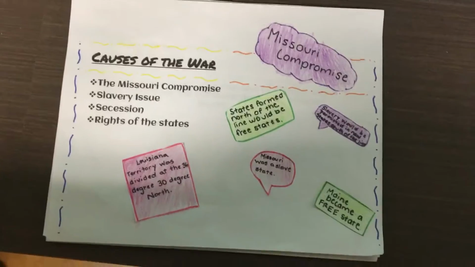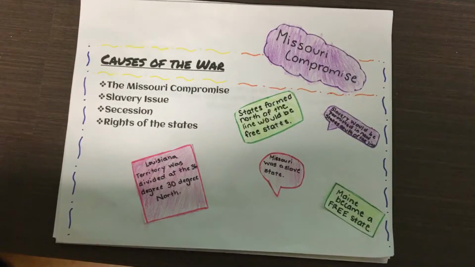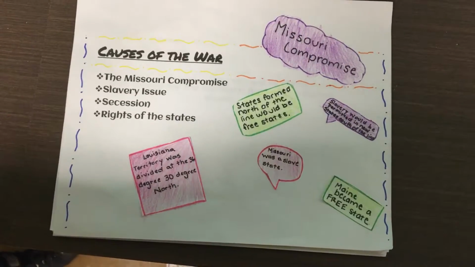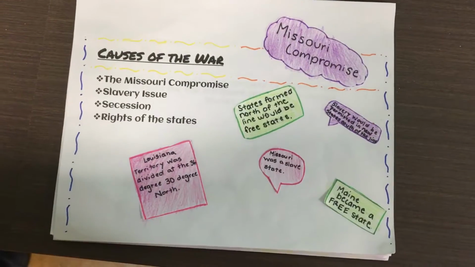One more cause of the war was secession. This is when a state dislikes or does not agree to a law, and then becomes their own state.